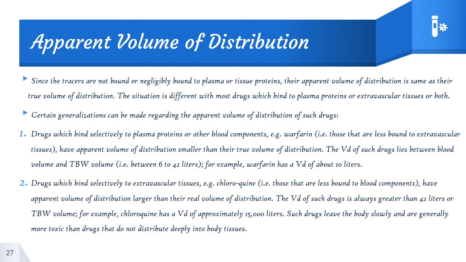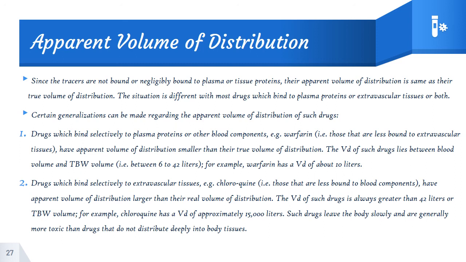The second condition is drugs which bind selectively to extravascular tissue, for example chloroquine, and are less bound to the blood components. They have an apparent volume of distribution larger than their real volume of distribution. The volume of distribution of such drugs is always greater than 42 liters, whereas in the previous case it is around 10 liters.